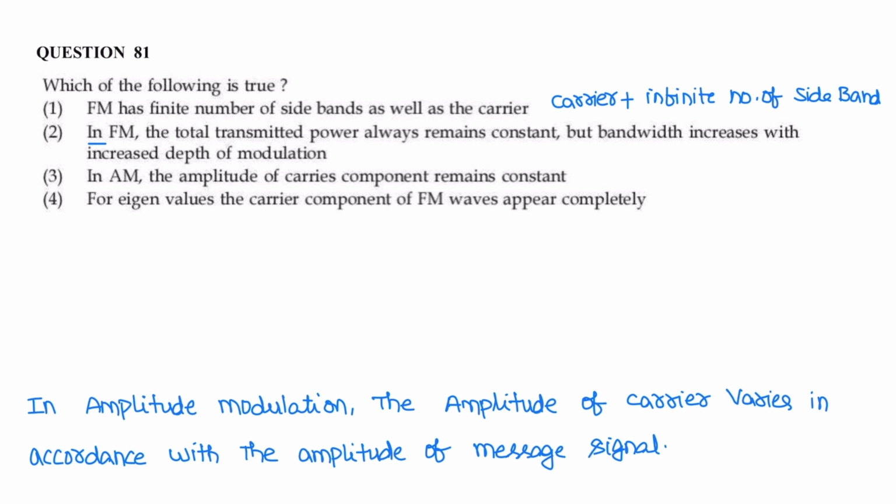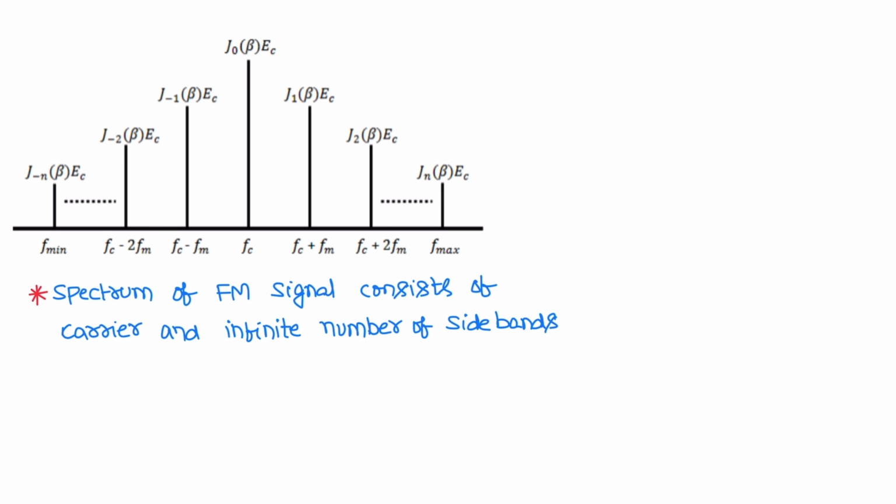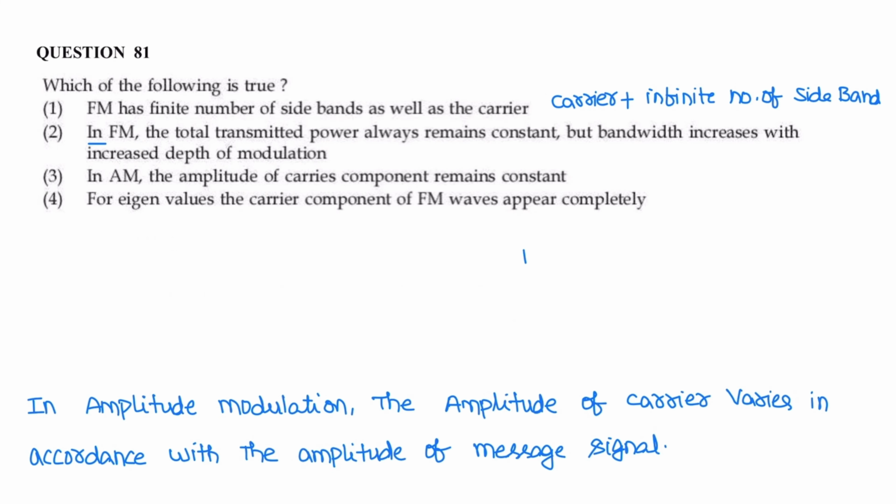In FM signal, the total transmitted power always remains constant, but bandwidth increases with the depth of modulation. Statement 2 is correct. The total power of FM signal is constant, and the formula for bandwidth of FM signal is 2 into beta plus 1 into fm. Beta is depth of modulation. If beta increases, bandwidth increases. Statement 2 is correct.